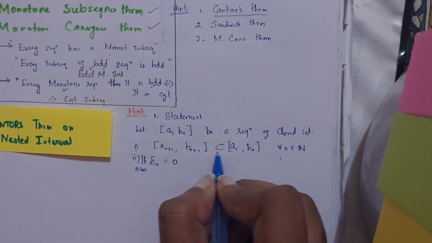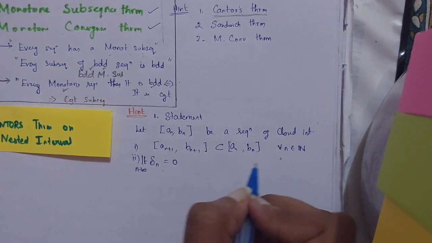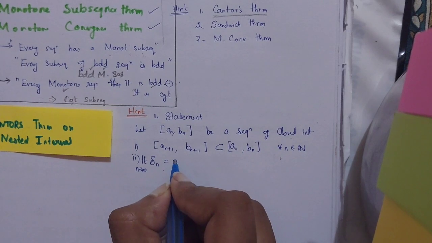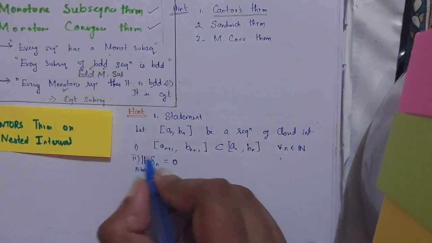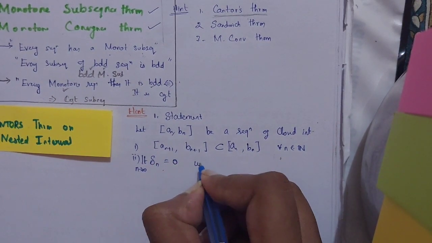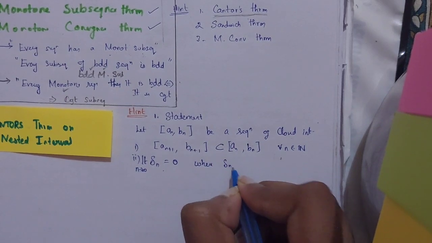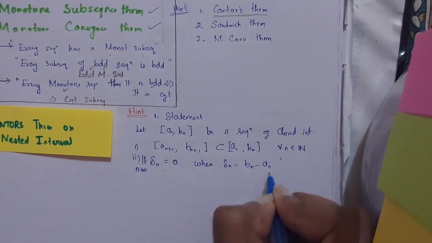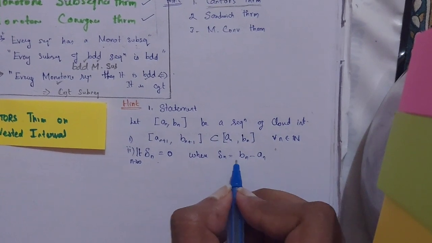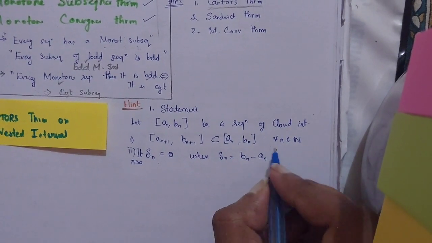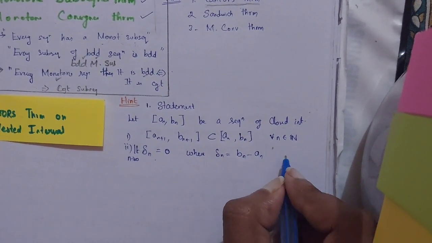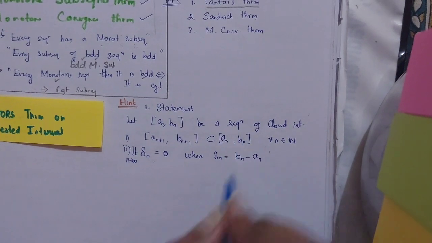That is, I am shrinking the intervals again and again until I reach 0. Here delta n is just a notation representing bn minus an, which is the length of the interval.